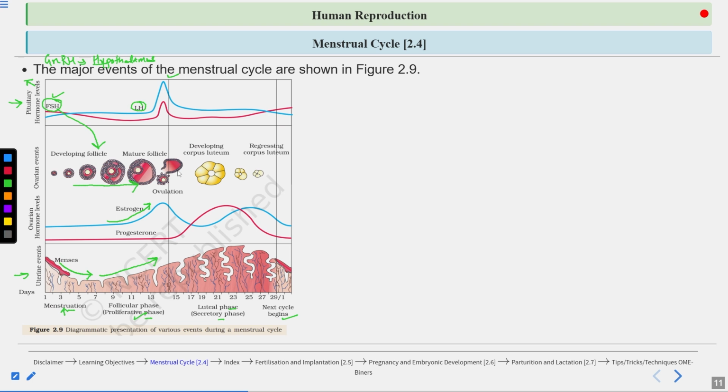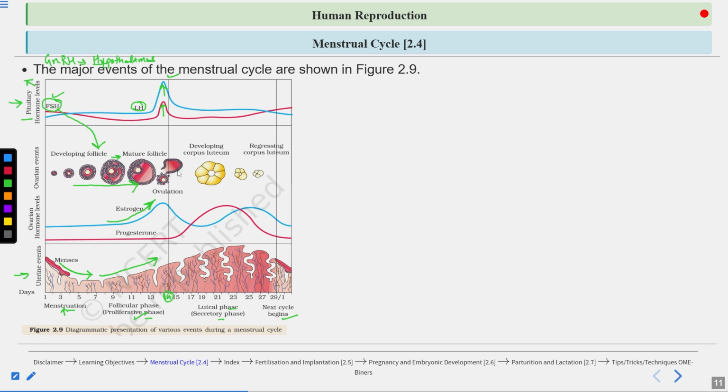Then what happens now? Estrogen level, you can say, is very high now, just before ovulation. This estrogen is being released by these developing follicles. When the estrogen concentration exceeds the threshold value, it again stimulates the release of FSH and LH from the anterior pituitary. So the level of FSH and LH is also maximum here, just before ovulation. Then ovulation occurs at around the 14th day.